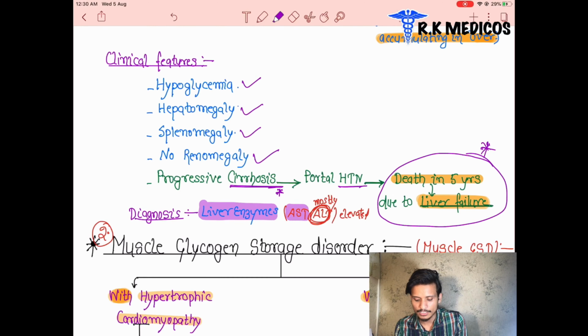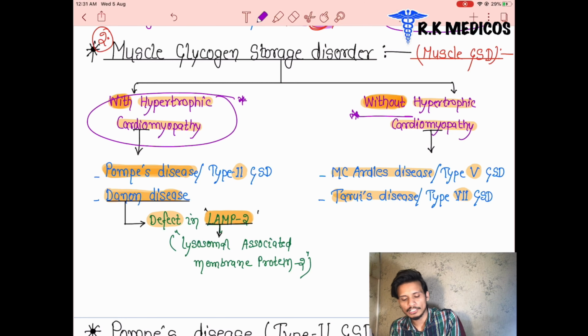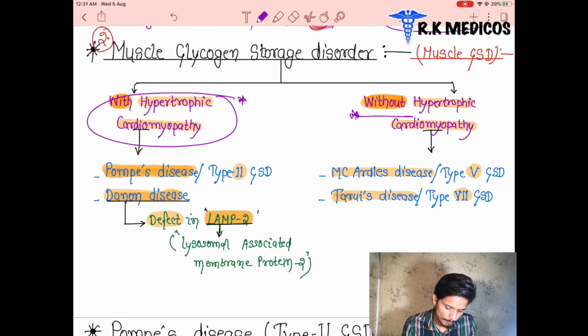Next we can see the muscle glycogen storage disorder. Now you know the muscle glycogen storage disorder is type 2. These are basically of two types. Either the patient suffers from hypertrophic cardiomyopathy, with cardiomyopathy disease associated, or without cardiomyopathy disease. If the patient suffers from cardiomyopathy or without cardiomyopathy, we can see Pompe's disease